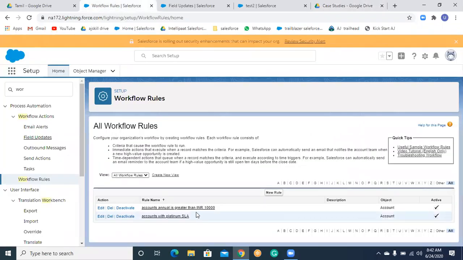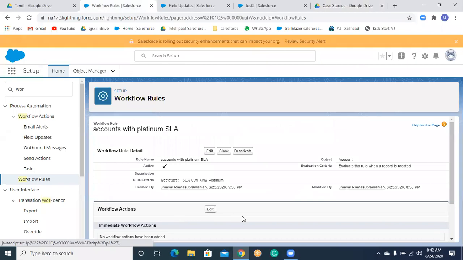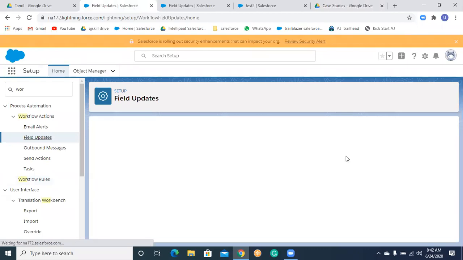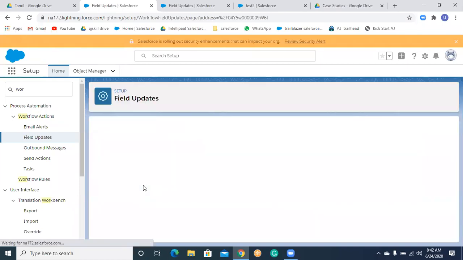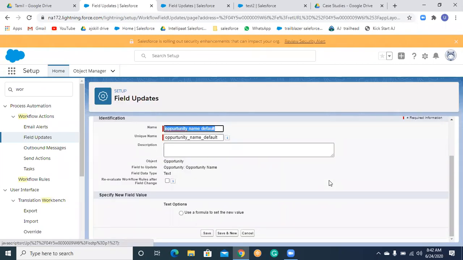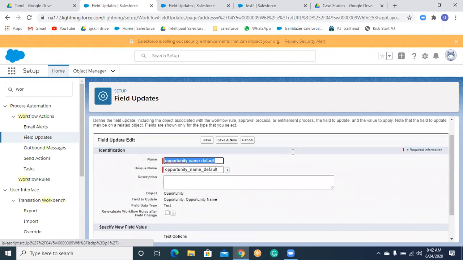According to me, I have given it like this in the workflow rules. This is for accounts with platinum SLA, which I think is a different workflow rule. This is the field update. Can we give the value like this? Go to the opportunity and click edit. Come down. I don't see any field update you have done. You have to use a formula field here.